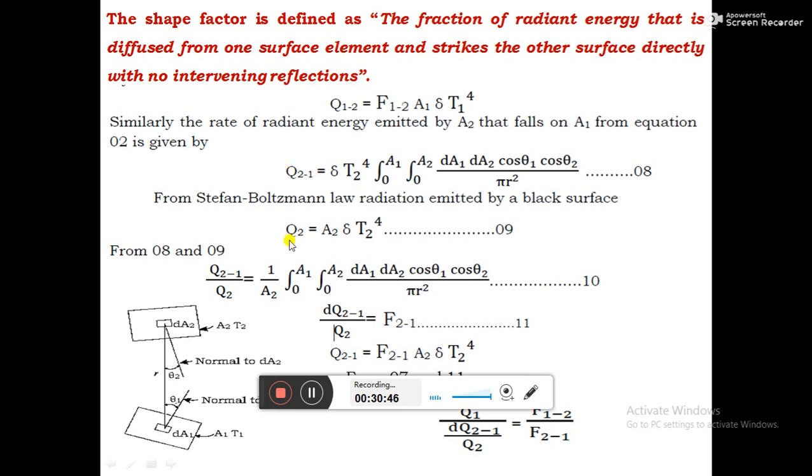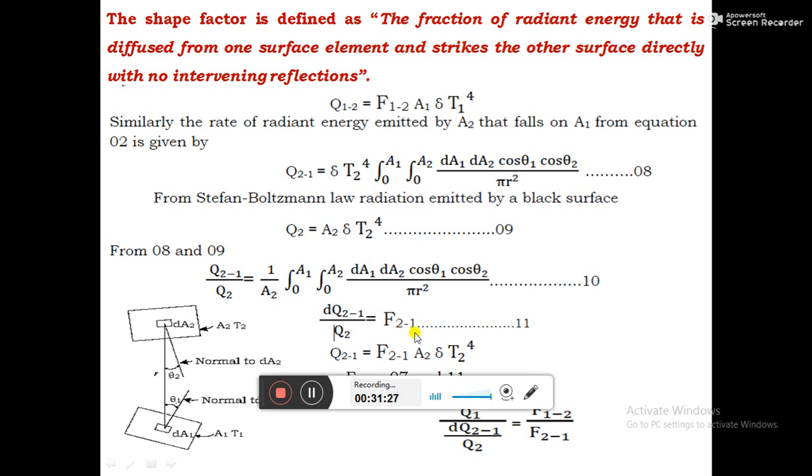Similarly, from the Stefan-Boltzmann law, similar to the last case, Q2 equals A2 into sigma into T2 to the power of 4. From 8 and 9 we can write Q21 by Q2 equals 1 by A2 into integral from 0 of dA1 dA2 cos theta 1 cos theta 2 by pi r square. This right-hand term can be replaced by F21, where F21 is the shape factor of body 2 with respect to 1. F21 represents the radiation emitted by body 2 and falling on body 1. I already said the first term represents the body from which the radiation is emitted.